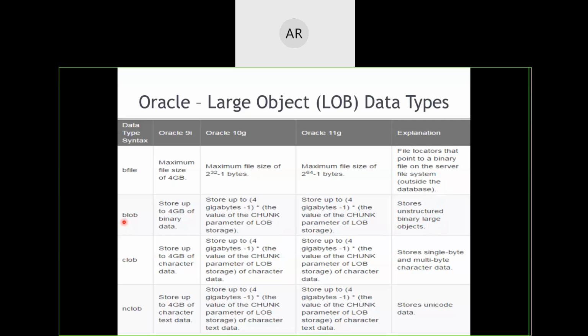If you want to store large object data, but not in binary, in terms of characters, then you will use CLOB, not BLOB, CLOB. It stores single-byte and multi-byte character data, but up to what limit? 4 GB. Then we have NCLOB, which is going to store up to 4 GB of data again, but this is for nationalized characters. So again, Unicode data will be used here.